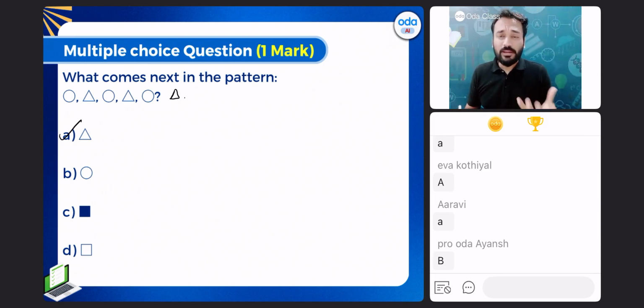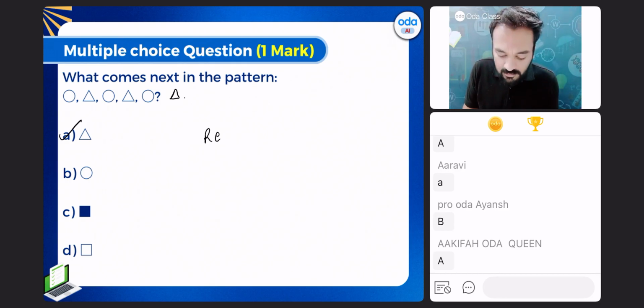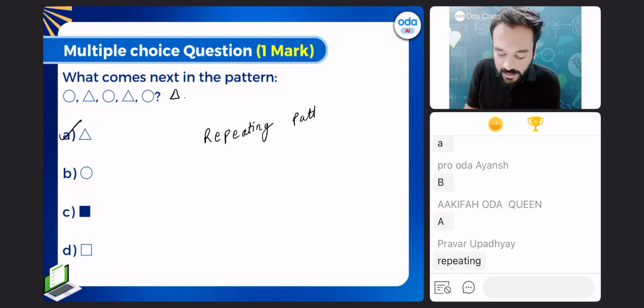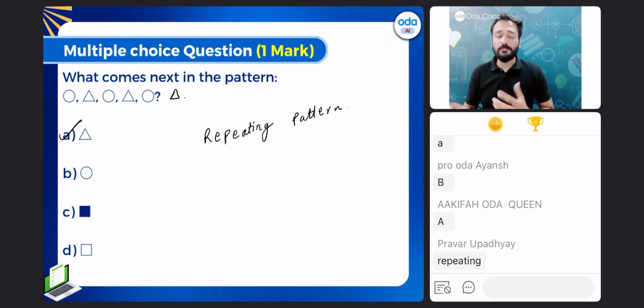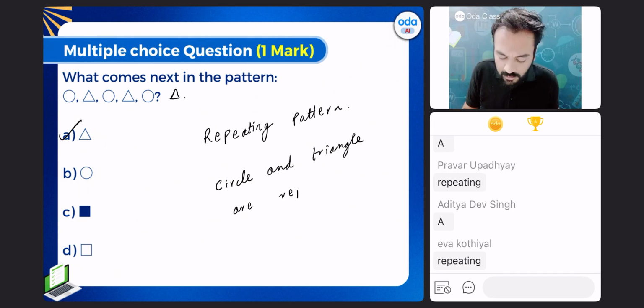Clear? What type of pattern is this? This is a repeating pattern. What is repeating? Can you tell me in the chat box? Circle and triangle are repeating again and again. Yes. Clear?